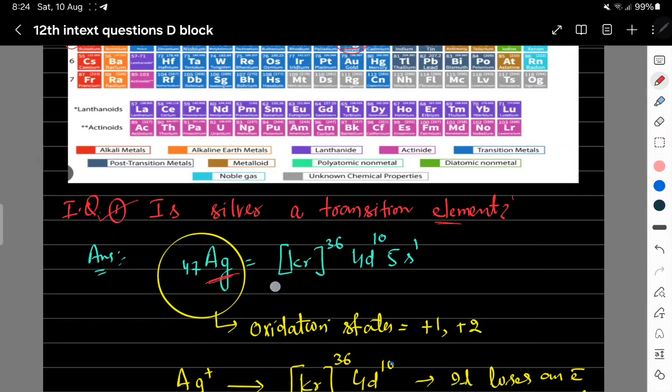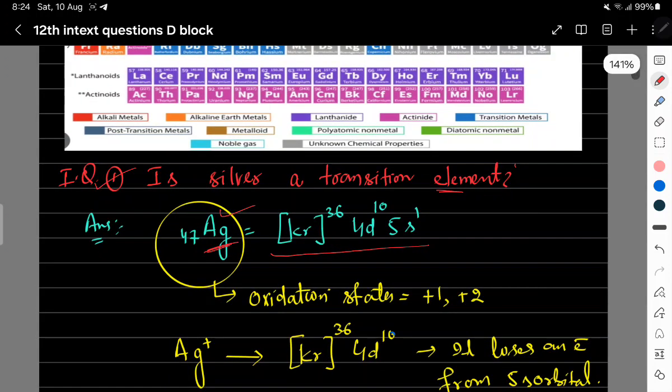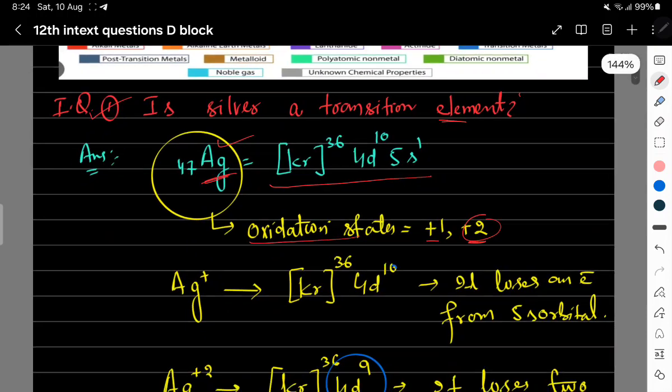We will write its electronic configuration: krypton 36, 5s1 4d10. This is an exceptional electronic configuration. Now we know that the oxidation states of silver are +1 as well as +2. If we talk about the +1 oxidation state of silver, the electronic configuration will be krypton 36 4d10. It loses an electron from the 5s orbital, from the 5s orbital it loses one electron.